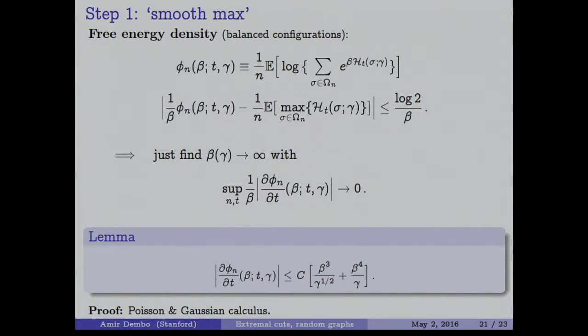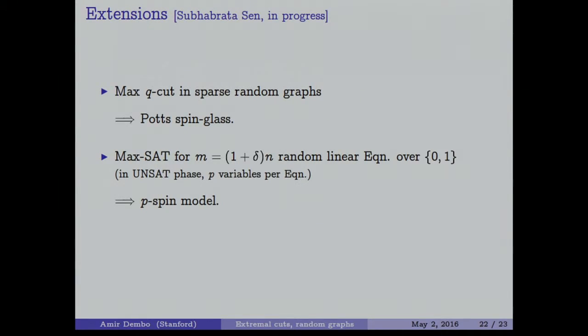How do we prove this lemma? We prove this lemma by Poisson and Gaussian calculus. So it's very specific to the use of the independent graph, and also somewhat specific to the Ising model, but there is a way to avoid many of these calculations and use a more robust Lindeberg type argument. What did we do? We replaced Bernoulli variables by Gaussian variables. And if you have many Bernoulli variables, there is no reason why you couldn't replace them by Gaussian variables. You just need to make it precise and accurate. Subhabrata-san is now working on extensions of this principle.